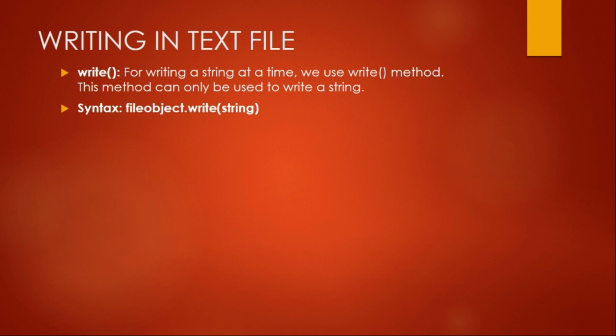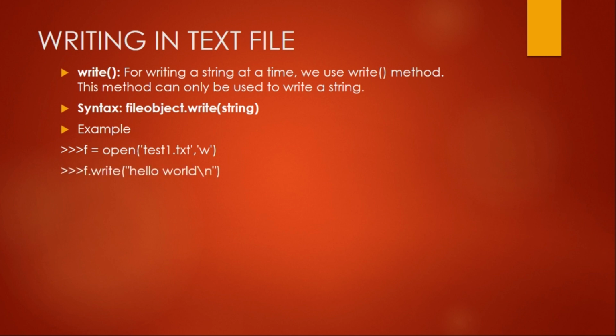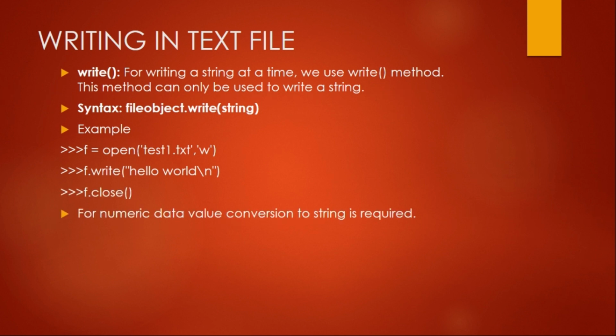So, example, you can see, first of all we have to open a file with w, the writing file mode. Then we are going to write, and one more thing we must understand is that the write function does not include by default the \n character, the end of line character. That end of line character has to be written explicitly along with the string. Otherwise in the file there won't be any new line character. So as I said, for numeric data values, conversion to strings is required.